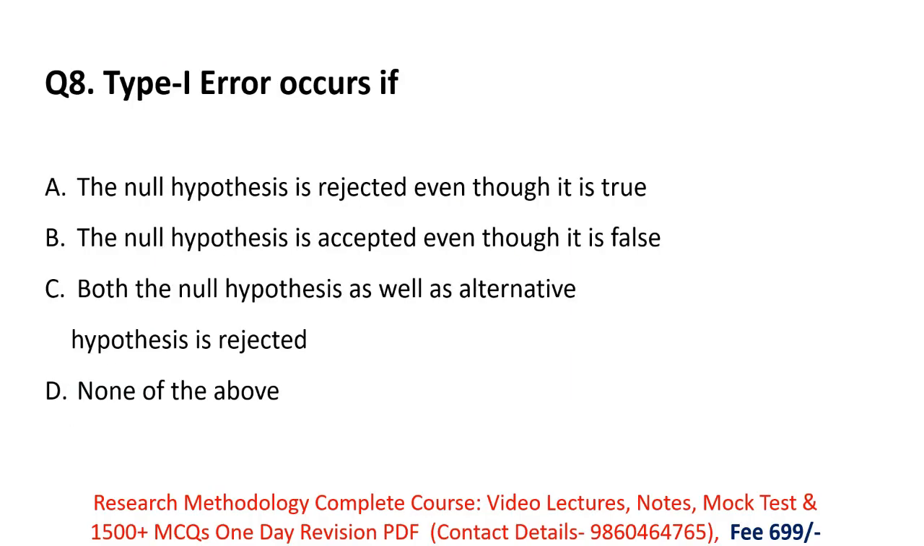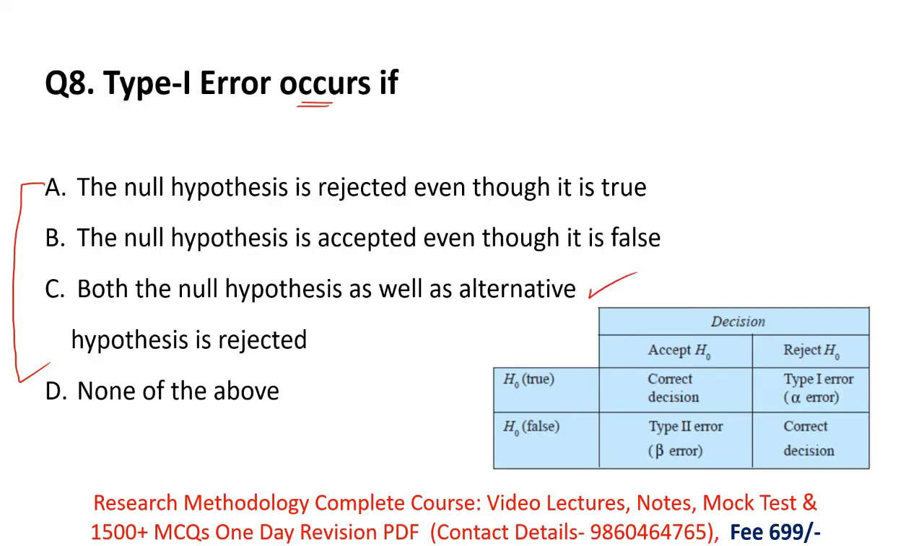Next, type 1 error occurs if. In this question they are asking us when a type 1 error occurs. They have given us 3 or 4 statements and we have to select the one statement by which a type 1 error is occurring. For that you have to remember this table. This table is very important. Take a screenshot. While going through this table, first of all we'll see from which concept the terms type 1 error and type 2 error arise. Remember, in research, what do researchers do? Researchers test their hypothesis.